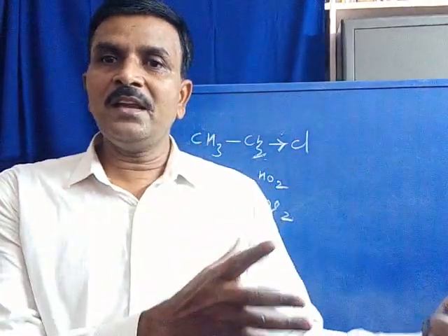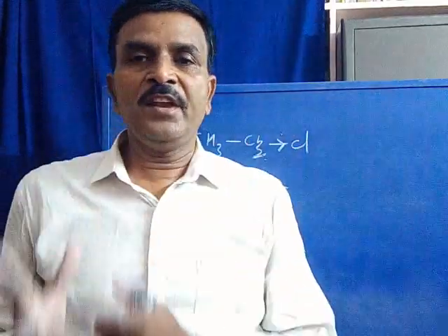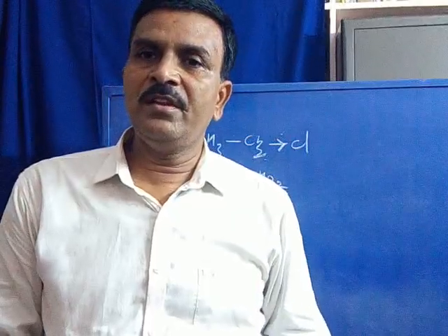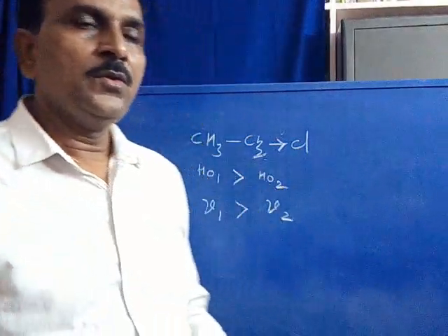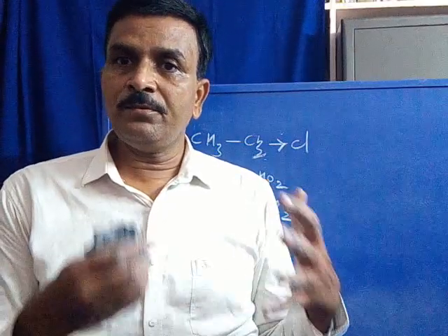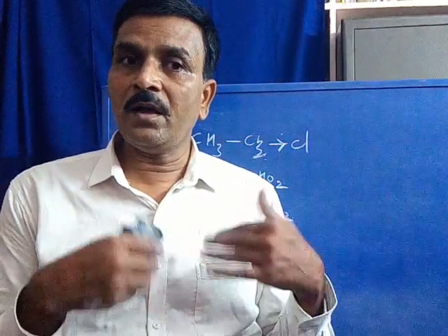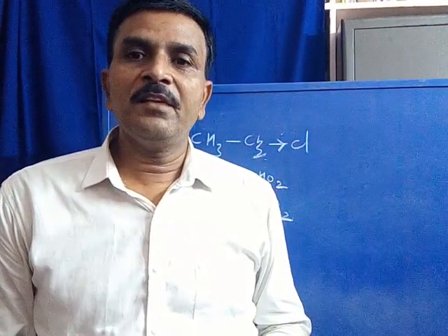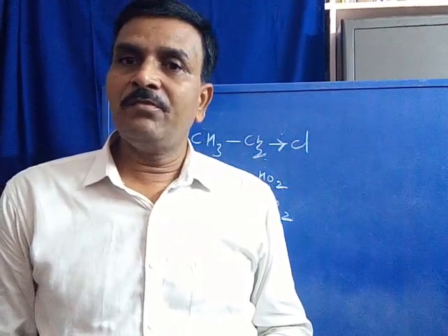If electron density is more, absorption frequency is more. If electron density is less, absorption frequency is also less.